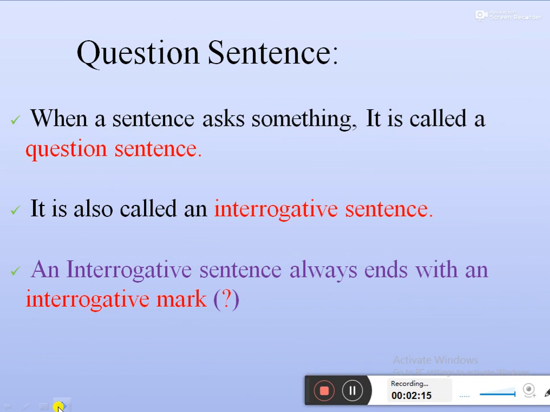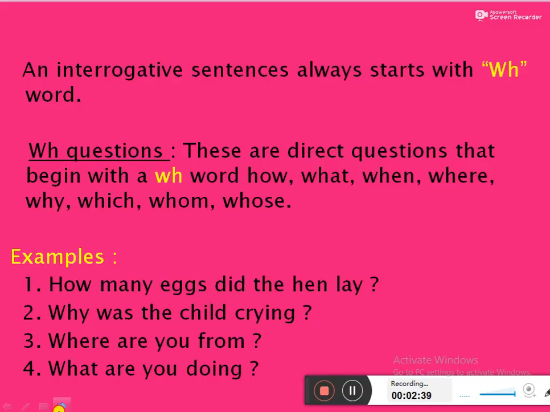When a sentence asks something, it is called a question sentence. It is also called an interrogative sentence. An interrogative sentence always ends with an interrogative mark. I told you already, so this is the interrogative mark symbol. An interrogative sentence always starts with a WH word. You know very well about WH words.